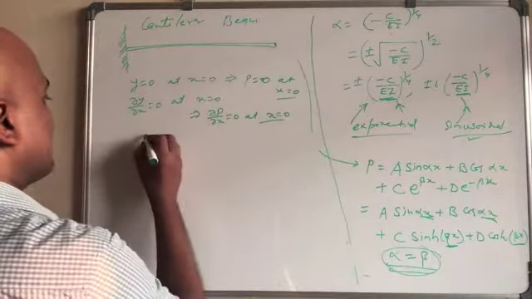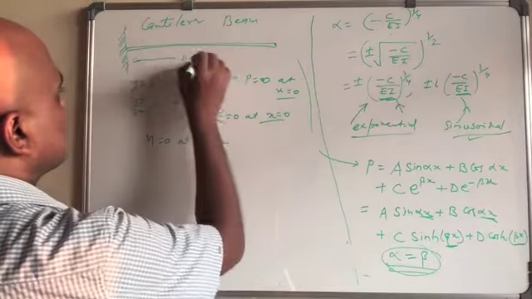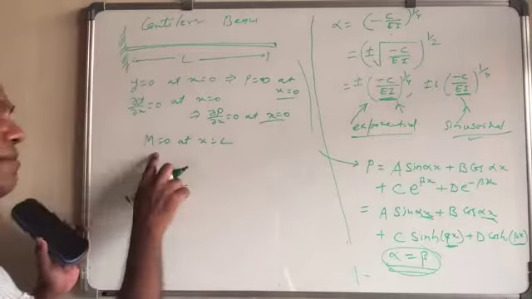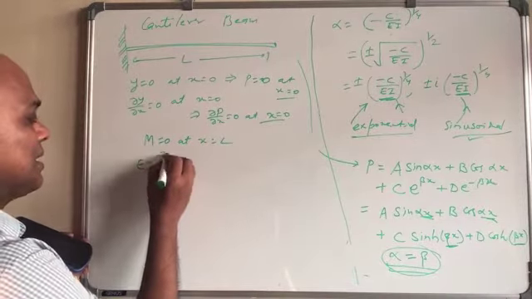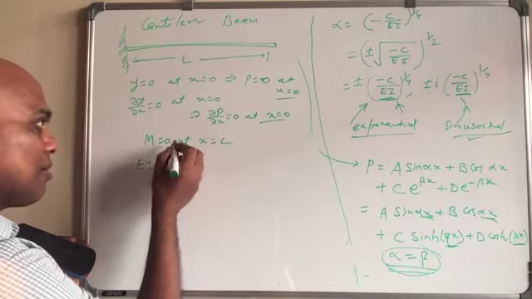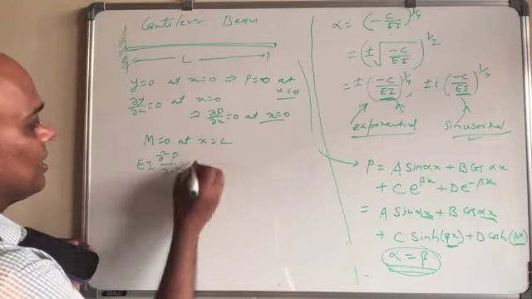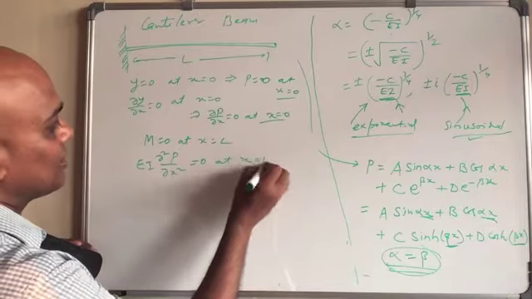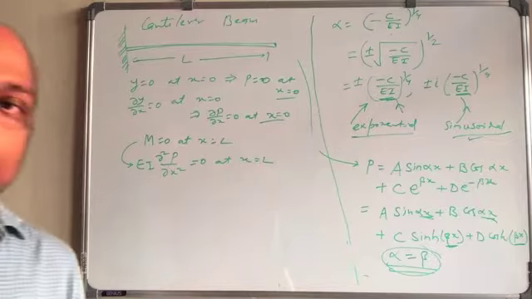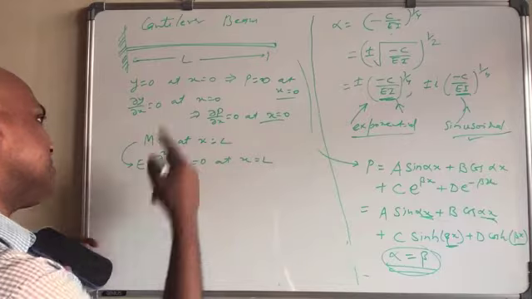So you can write M equal to 0 at x equal to L. Since bending moment is equal to 0, and you know that bending moment is EI del square, in this case instead of y you have p, so EI del square p over del x square will be 0 at x equal to L. Similarly, the shear force is also 0, meaning the derivative of this is also 0.